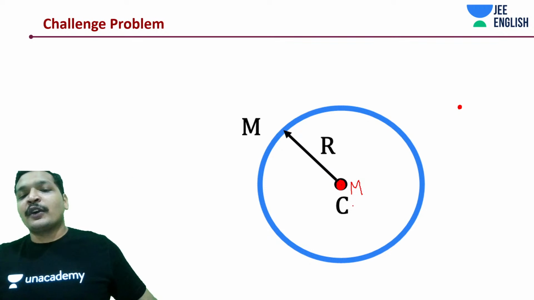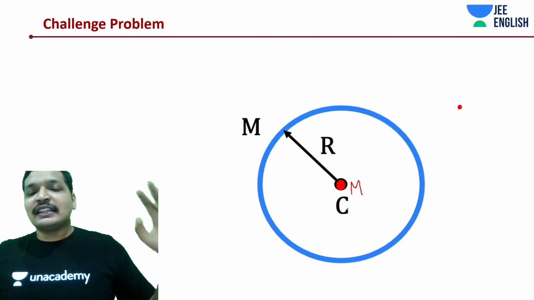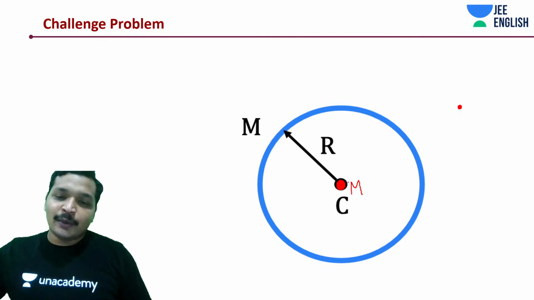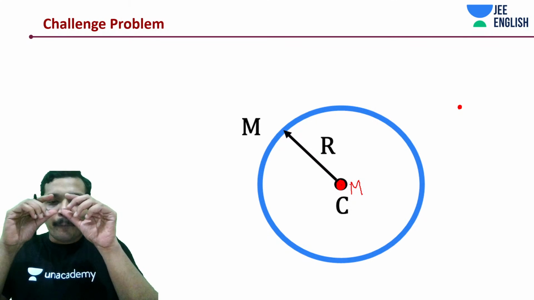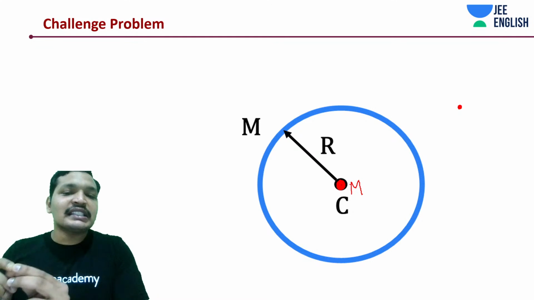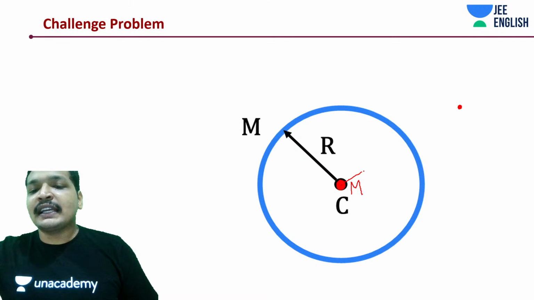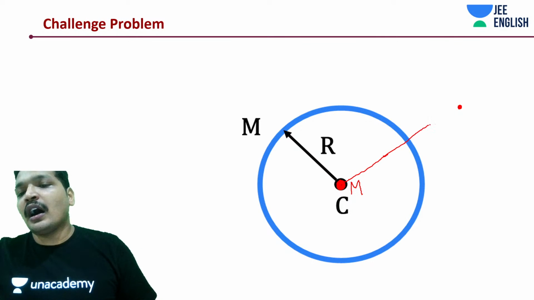Don't ask me how and why. This is a standard thing for shells. If this has a mass m, think about it as a point mass concentrated at the center of the shell, which is lying at a distance r from the point P.